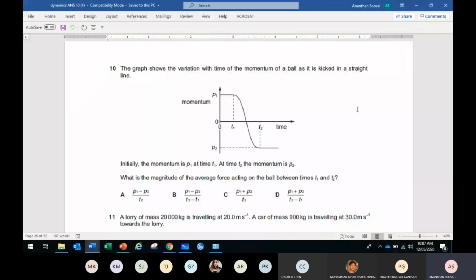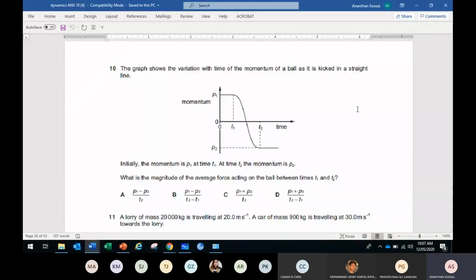So the force is the final momentum minus the initial momentum over the time interval. P2 minus P1 over T2 minus T1.